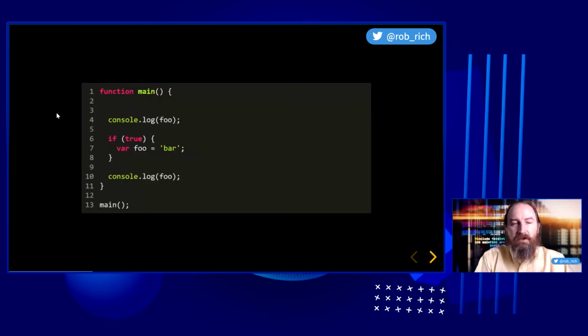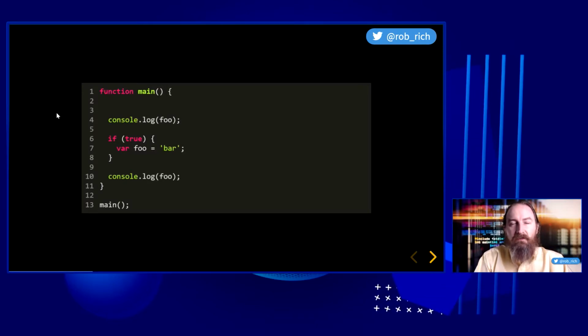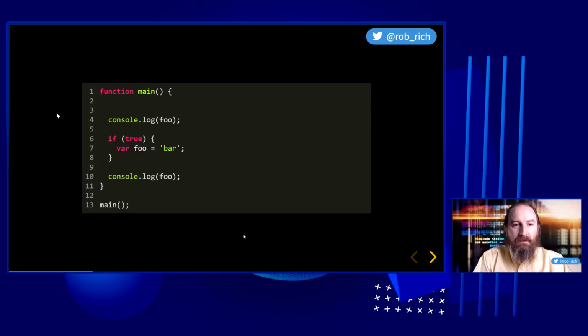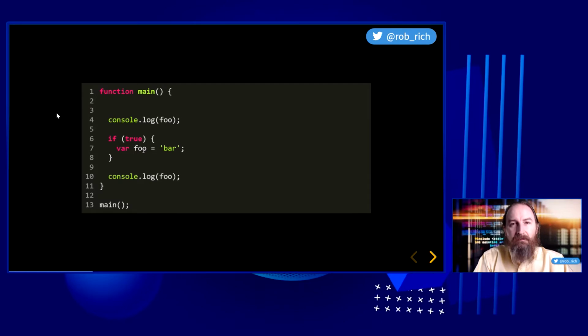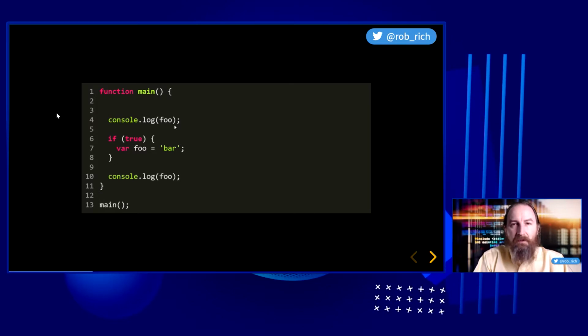So let's take a look at an example here. In this example, our first pass is going to be looking for variables to define. Well, we have this variable right here, this foo variable, so we're going to allocate memory for that. In our second pass, we'll go execute the code. We'll start out by defining a main function, then we'll execute a main function, and then we'll console log our foo variable. Well, when we go looking for a foo variable, we defined this foo variable in our first pass, and we haven't set a value to it yet. So when we console log, the value is undefined.